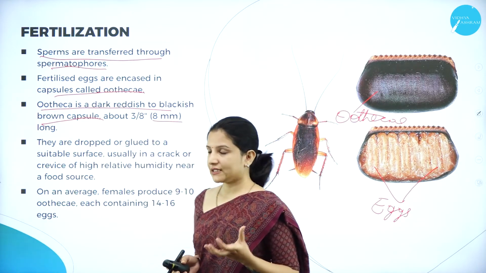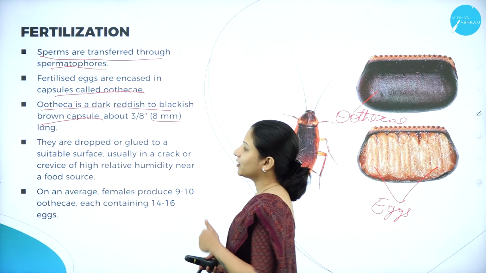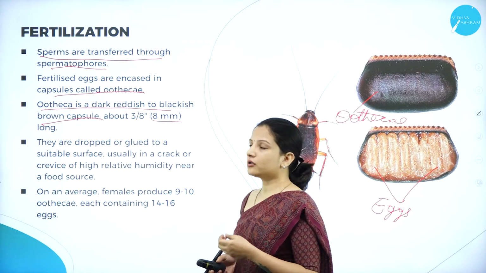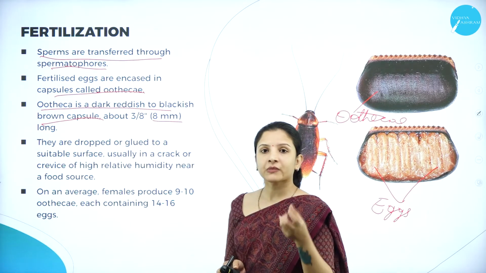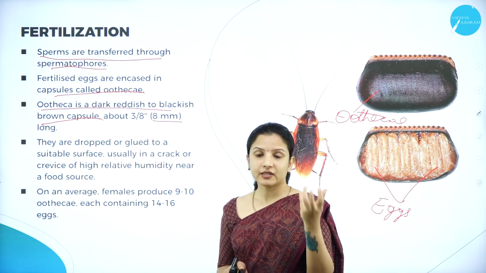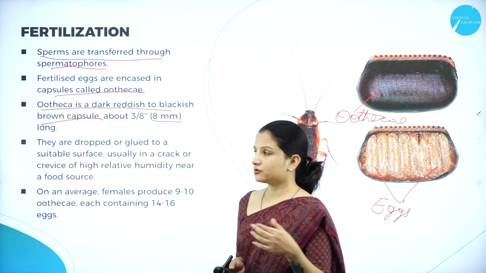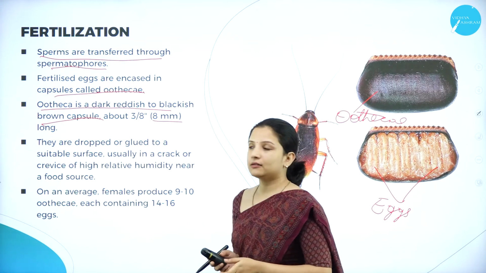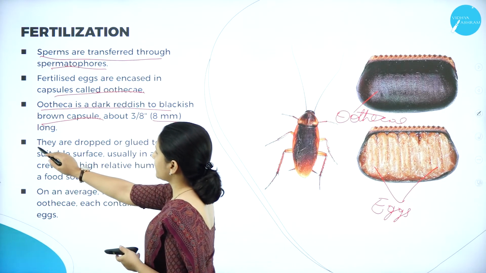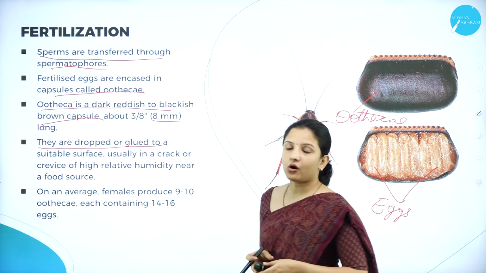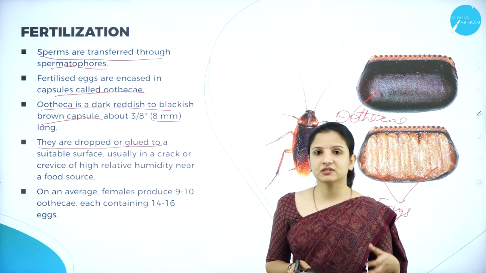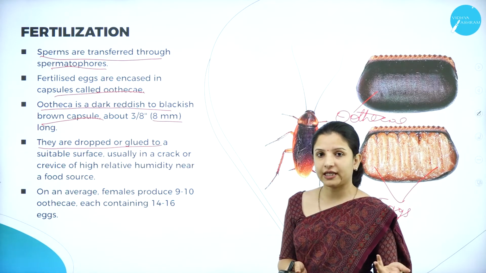They are 8 millimeters long, and they help in protecting the eggs. You can find these oothecae almost everywhere, in window crevices, anywhere the cockroach usually lays its eggs.